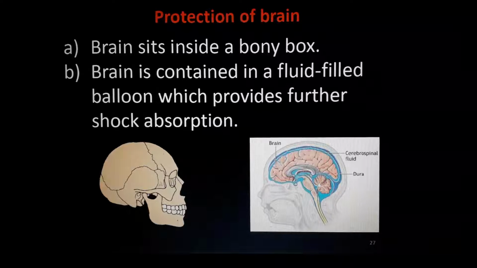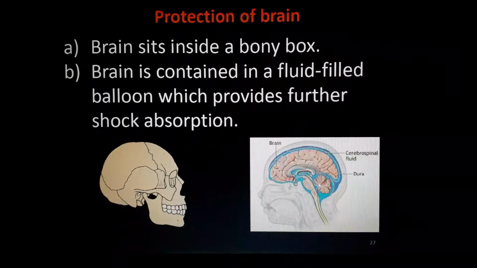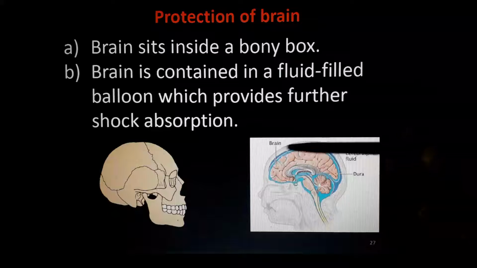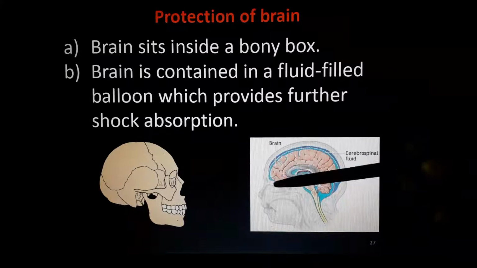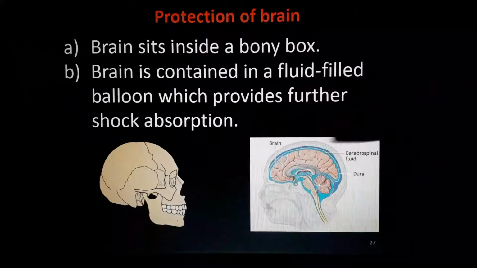The brain is placed inside a body box. Body box means not Bonnie's box. Bone means bone. The bone which we have is called the skull. This is the skull. It's very, very strong. Not only that, the brain is contained in a fluid-filled balloon which absorbs shock. Actually, this outer part is the skull. Anyway, skin is there outside. Inside that there is our skull, which is made up of bone.